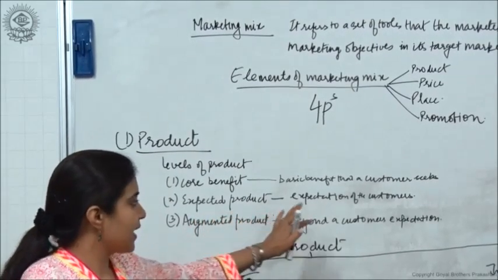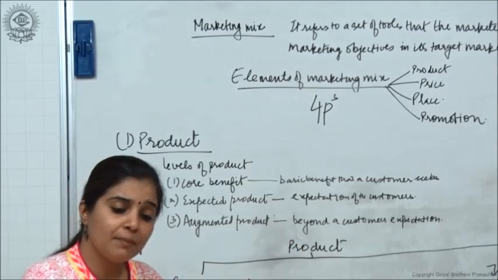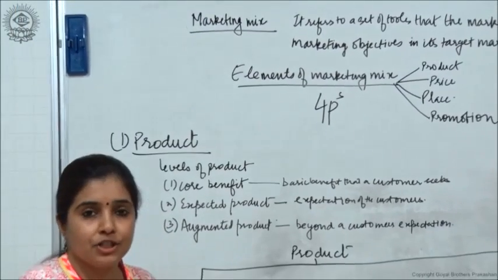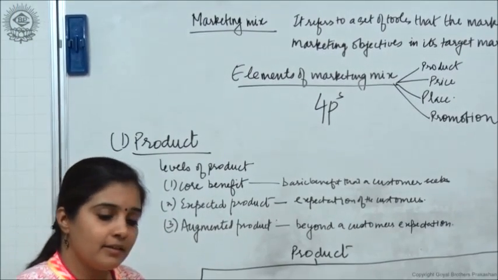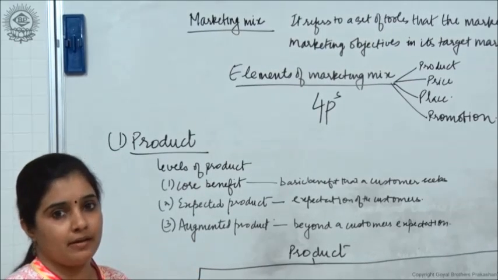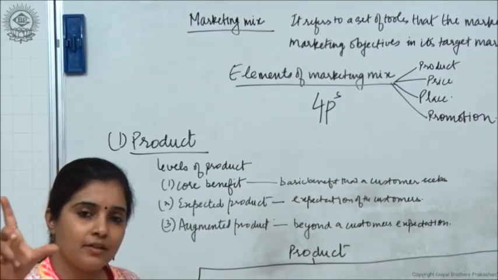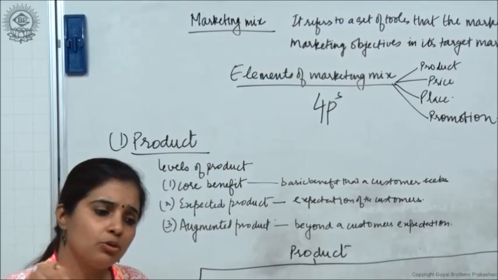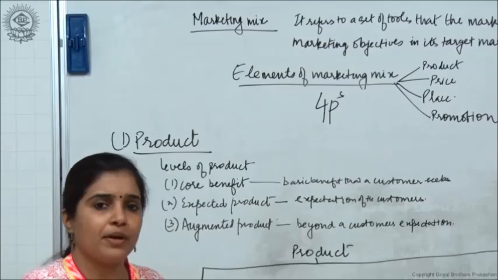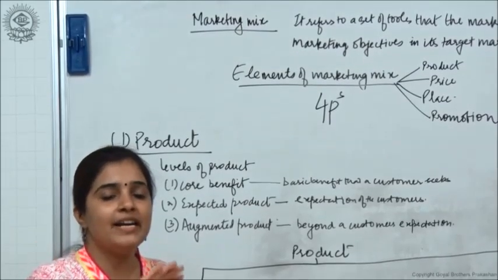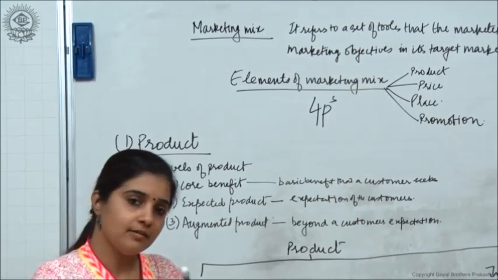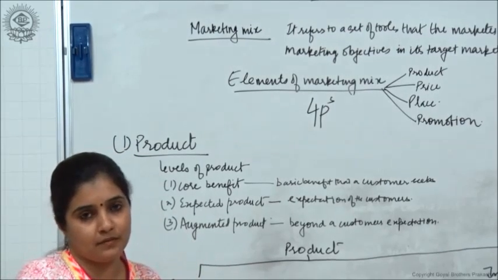Expected product is the expectation of the customers. The customer's expectation is that all the HD channels, high definition channels, also come in it, and all the possible channels, news channels, sports channels. Whatever pack you take, there are different packages available in the market, so you select whether you want cartoons, news or whatever. That is the expected product: a customer wants a wide range of channels from which he can tailor a package for himself.